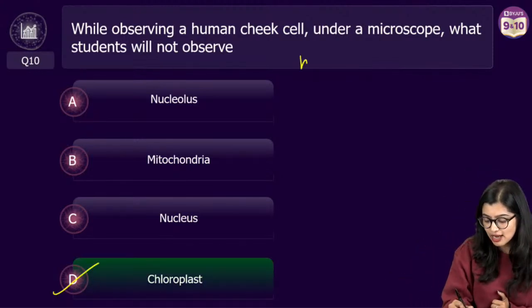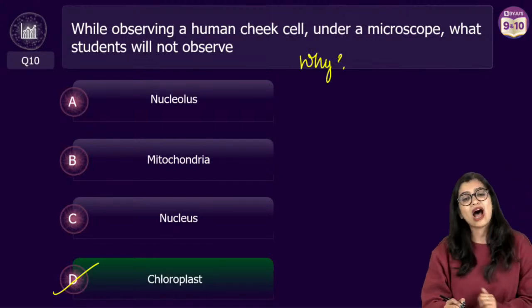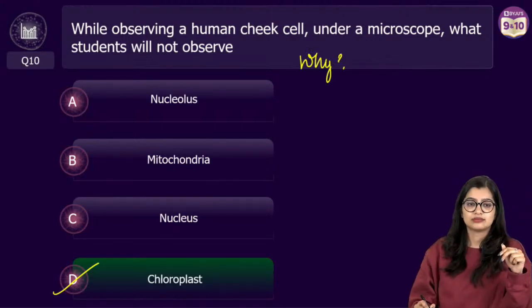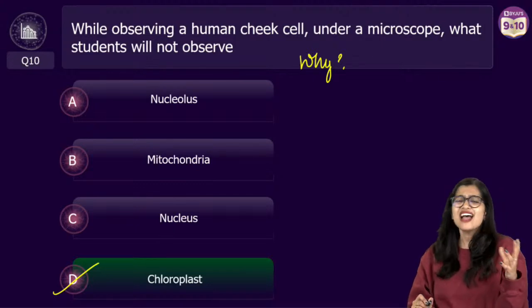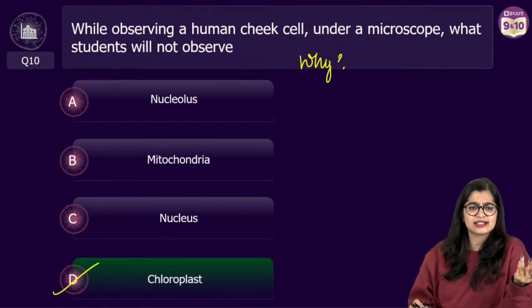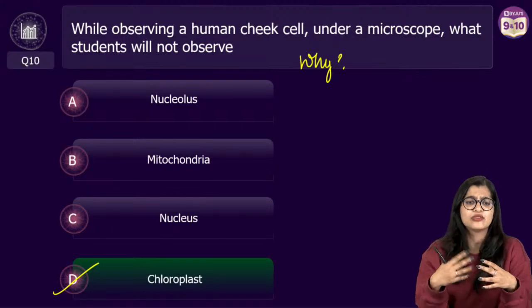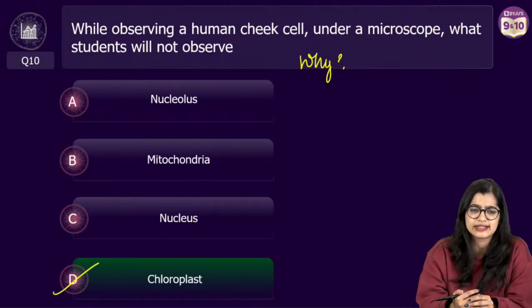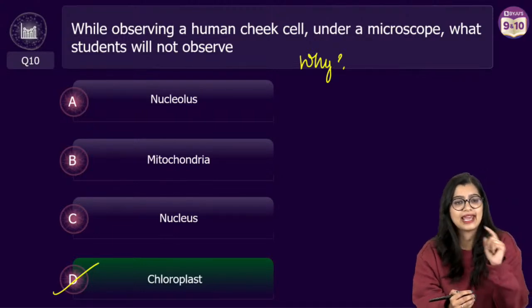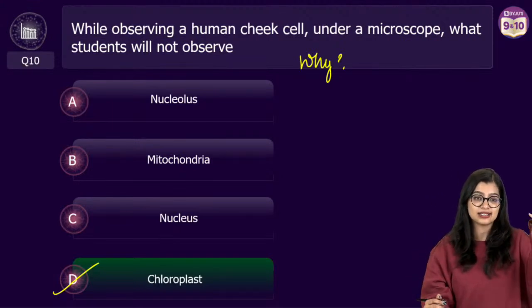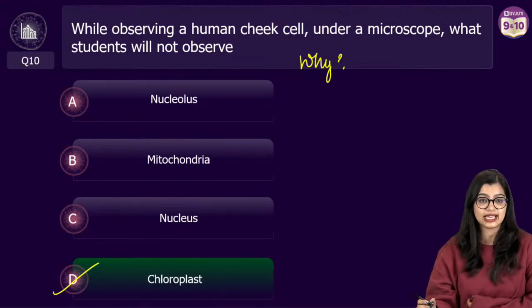Now, can any of you tell me why? Why is the answer chloroplast? Yeah, you can say ribosome. We normally categorize ribosome as a cell organelle because it does an important function, right? So we do say it's a cell organelle. Exactly. Anupama's answer is the first, along with Abhimanyu, Harsimran, Dhriti.